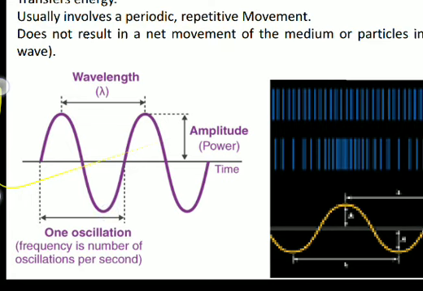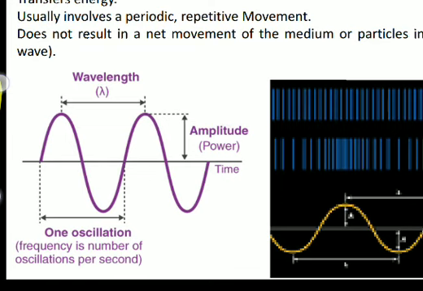So this is one complete path of the particle. Then the same path is repeated again and again. So this is particularly one oscillation. Oscillations per unit time is nothing but the frequency. Frequency is the number of oscillations per second, and it is denoted by small f. Sometimes it is also denoted by nu. So there is a wavelength, there is a frequency,